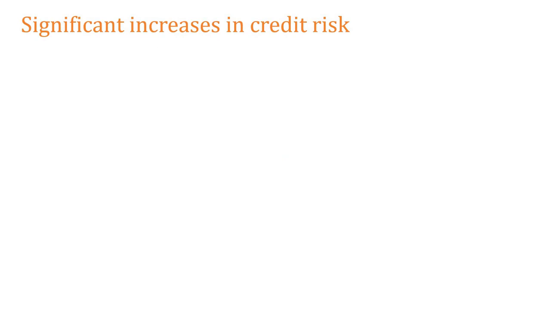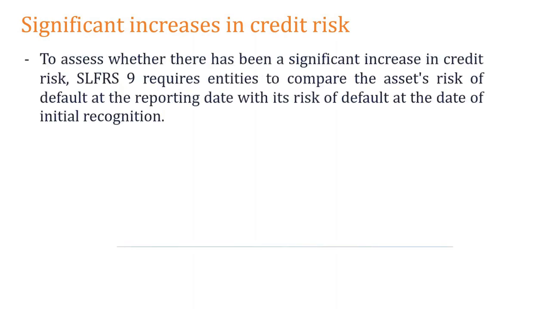Right. Next one. Here we are talking about another important point. This is a very small part, and then we are done with the impairment. Remember this one: significant increase in credit risk. What do you mean by this? It's like this. There's a person, and this is the date that we grant the loan to this particular person, and this is our reporting date. He came to our company, and we granted him a loan.